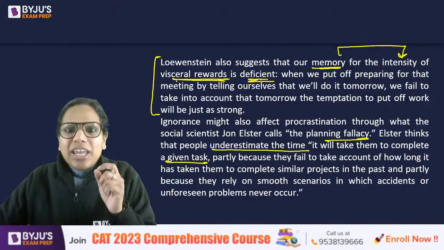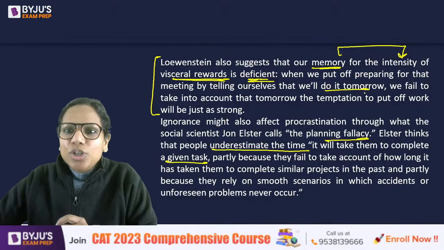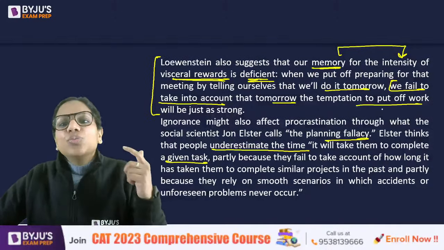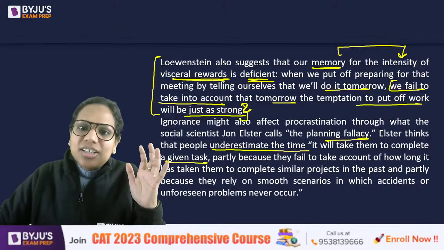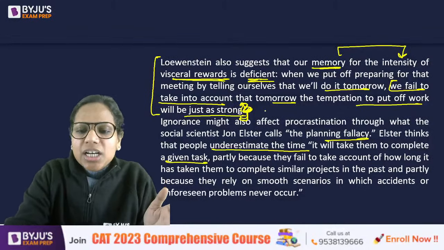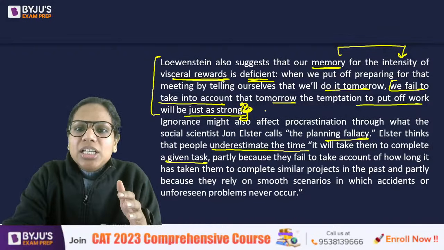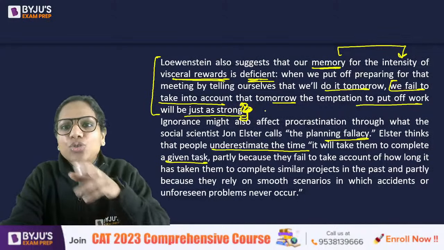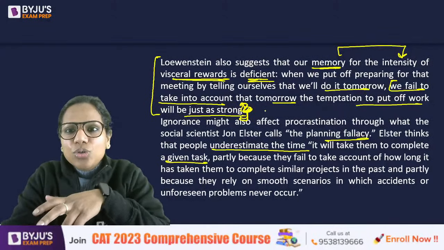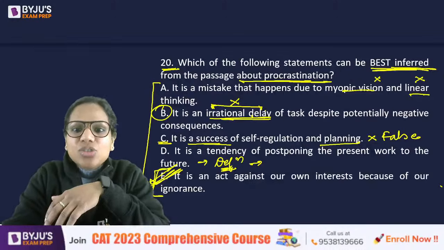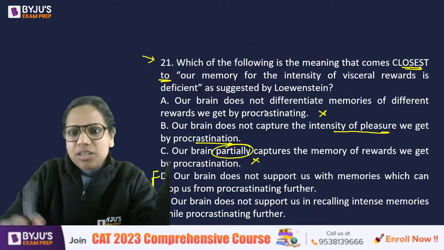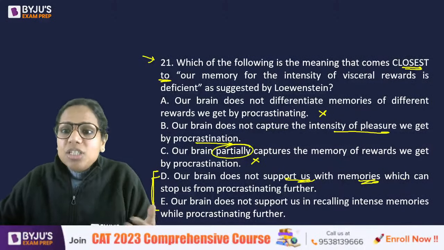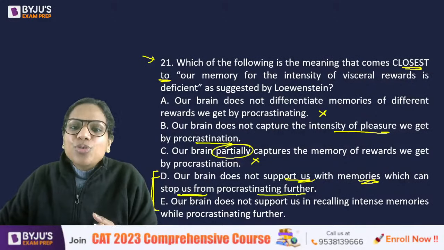When we put off preparing for that meeting by telling ourselves that we'll do it tomorrow, we fail to take into account that tomorrow the temptation to put off work will be just as strong. Okay. So basically, my brain is not able to tell me that, see, you are getting such intense pleasure today by procrastinating. So tomorrow, also, you will get such intense pleasure itself. So my brain is not supporting me with these memories. In the past also, I might have done the same thing. So my brain is not supporting me with the memories which will actually help me to stop from procrastinating further.